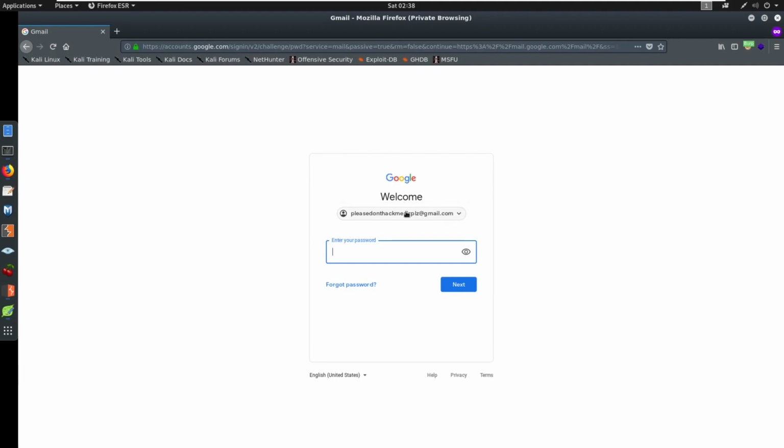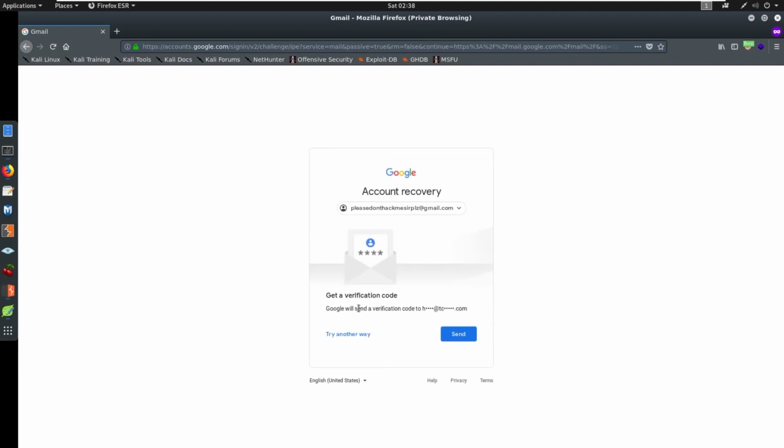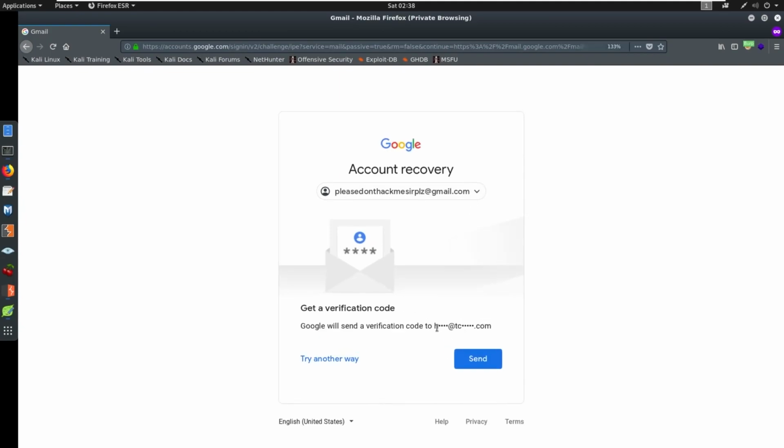Here's something else. We can use this to tie to potentially another account or help validate. Say we know that this email belongs to somebody that's harassing somebody else. We don't know who this person is. They're using this spoofed email, but maybe we have a hunch or maybe we don't. Maybe we just want to try to get more data. You can come to forgot password and it's going to say, what's the last password you remember using? I don't know. Let's try another way. You come down here and it says, hey, let me make this bigger, Google will send a verification code to H. And it shows you the rest of the digits here, and then at TC here.